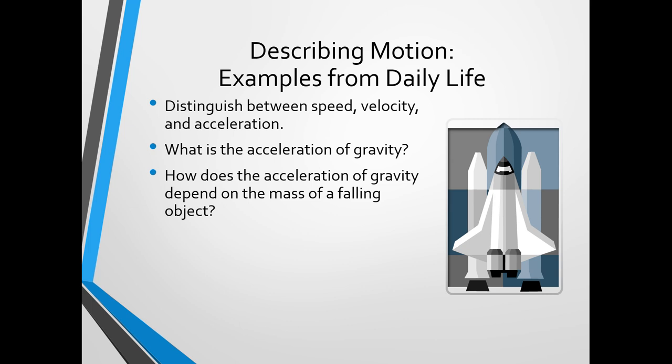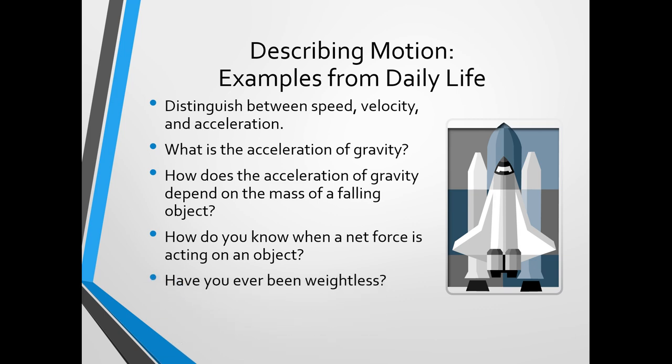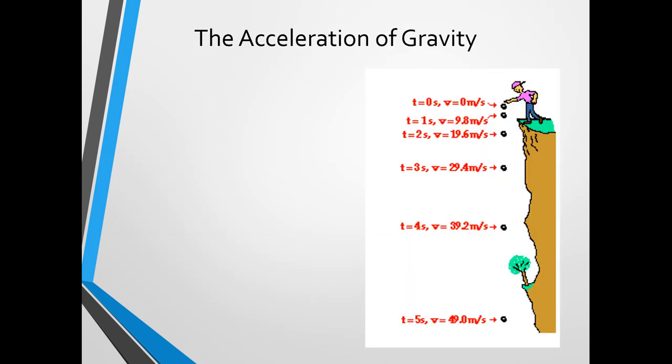When we just think about two different objects of different masses or different weights falling, we know that obviously the heavier one will fall faster, even though gravity is a constant at always 9.8 meters per second squared. So we can talk about why some things fall faster than others. We can also talk about how we know when a net force is acting on an object, and have we ever been weightless or have we ever been massless?